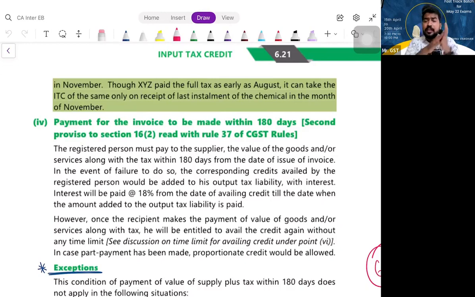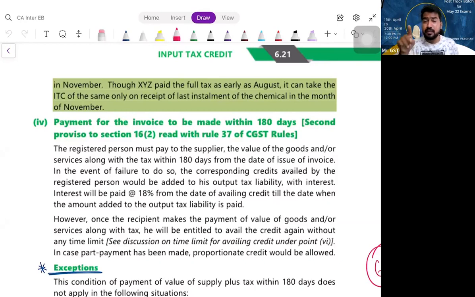Now tell me, if it is a credit sale, supplier will receive consideration after 90 days or something, let us assume. When does the supplier have to pay GST to the department? After receiving the consideration or before that? Before that. Why? Time of supply. Exactly.